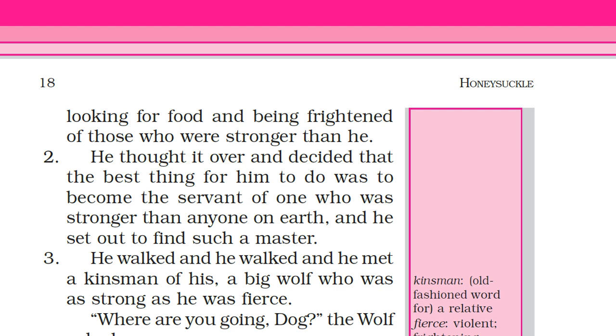So he thought that if I become a servant of anyone stronger than me, stronger than the whole earth, the animal or the people, anyone who is stronger than that dog, he wants to be servant of that person or animal, anything. Okay. So he decided to go search for his master. What did he decide? He decided to search for his master.